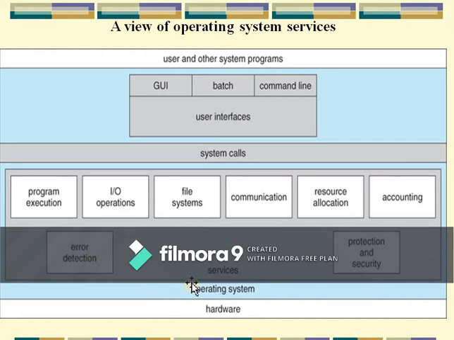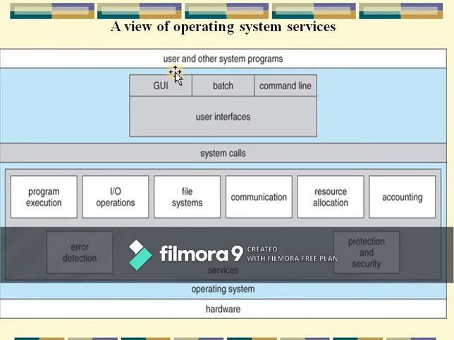We know that the operating system provides the interface between the hardware used and our user applications, and the operating system provides a number of services for the user.